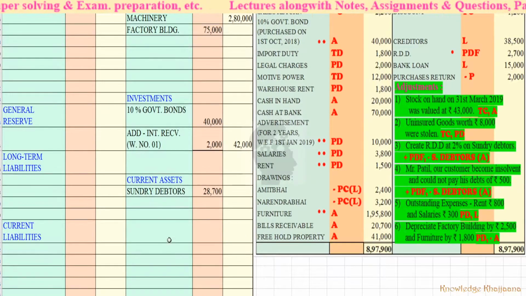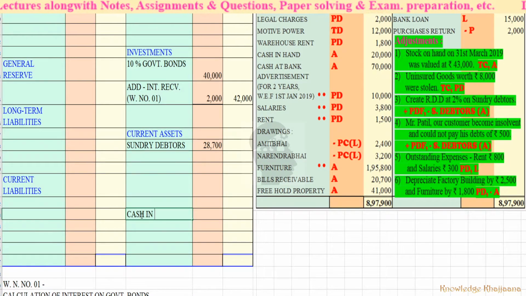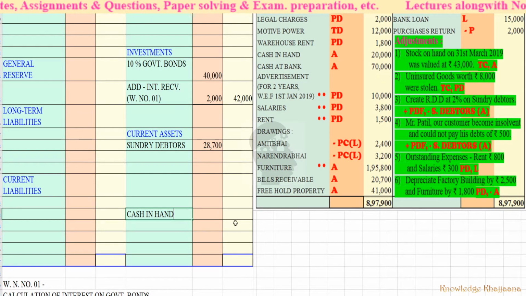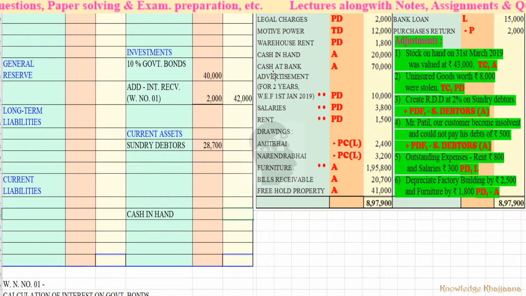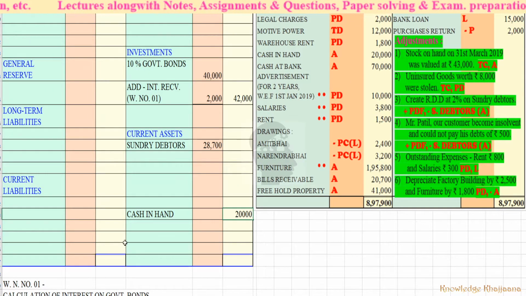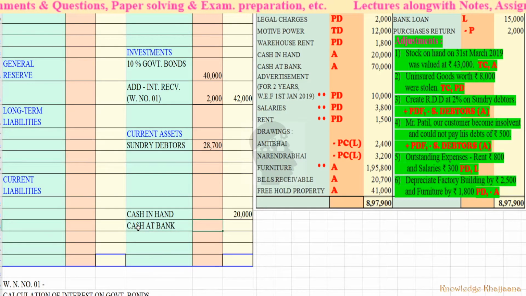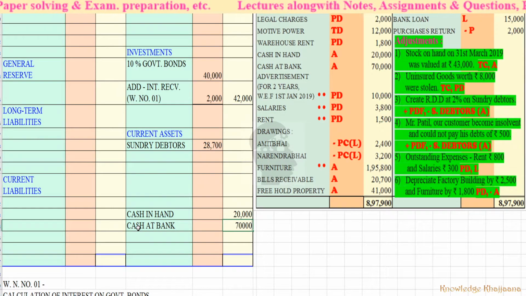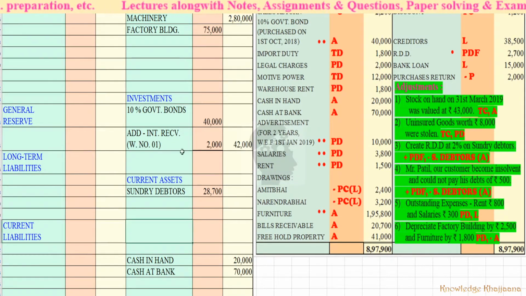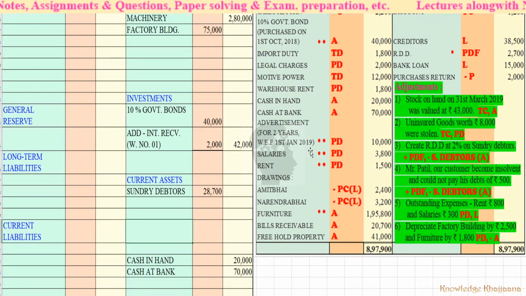Current asset, right? Cash in hand rupees 20,000 and cash at bank rupees 70,000. Then advertisement for 2 years with effect from 1st January 2019.